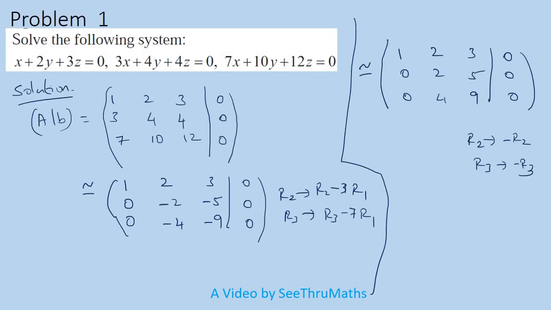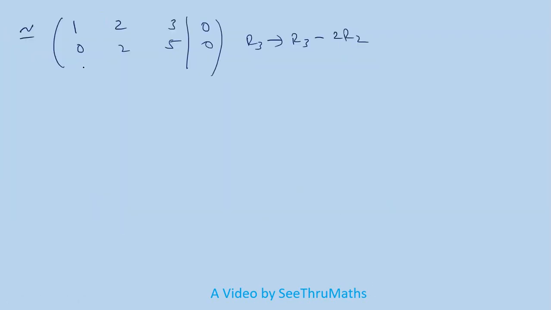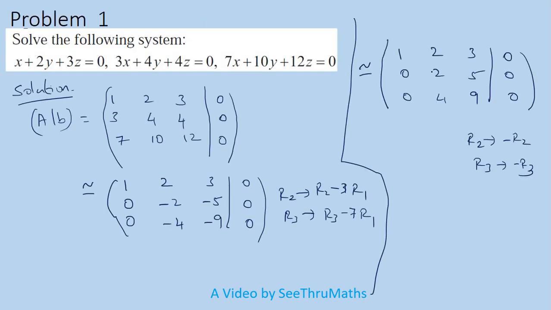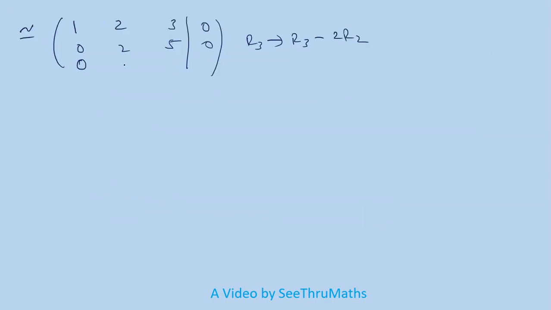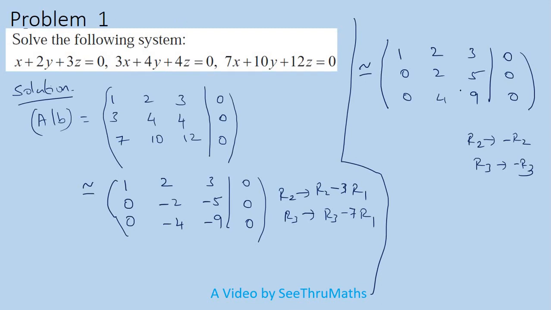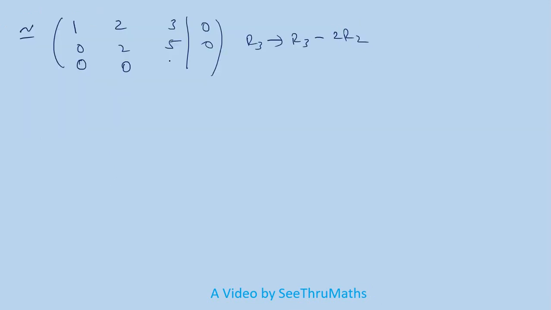That means 0 minus 2 times 0 is 0, just to make sure whether the calculation is right or wrong. 4 minus 2 times 2, it is 0. And the last one, 9 minus 2 times 5, it is equal to minus 1. And here definitely 0 because both terms are zeros. Okay. So now this is the required form.